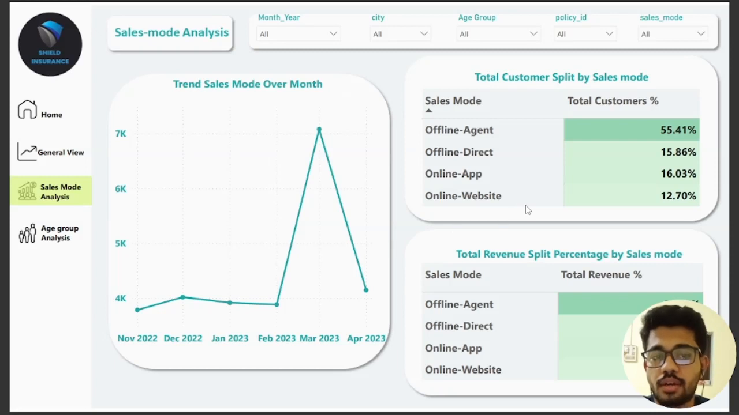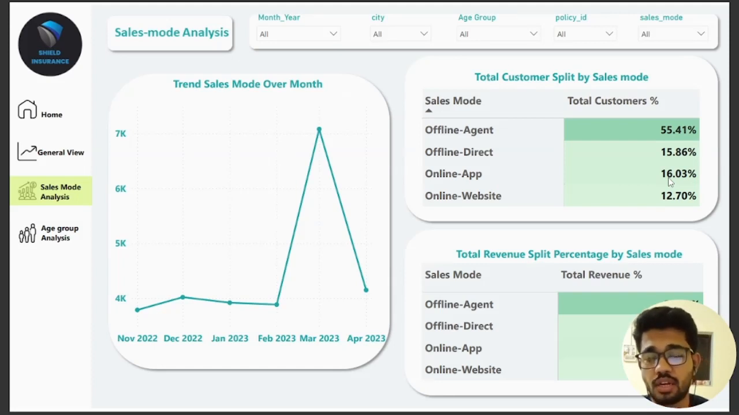Now we will see the total customer split by sales mode. In this we can again clearly see that the offline agent sales mode tops the list with around 55.41% of customers, followed by the online app sale mode with around 16.03% of the customers.